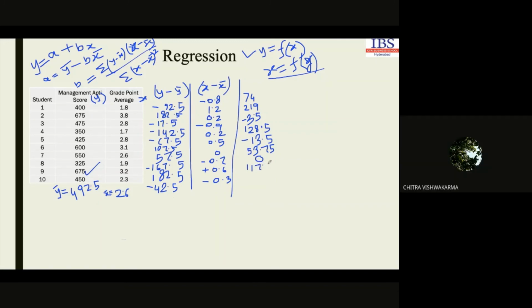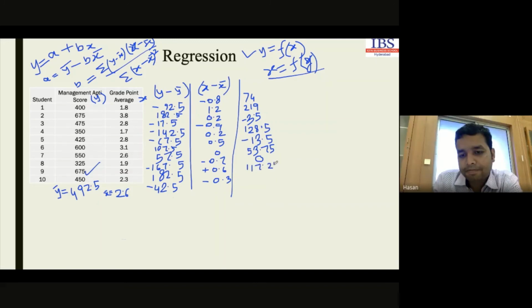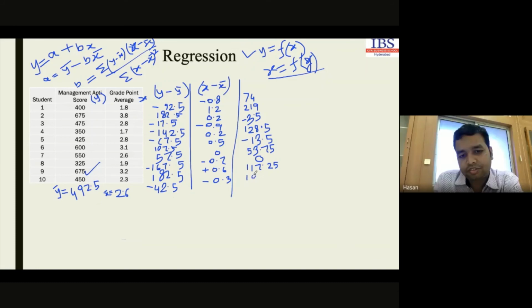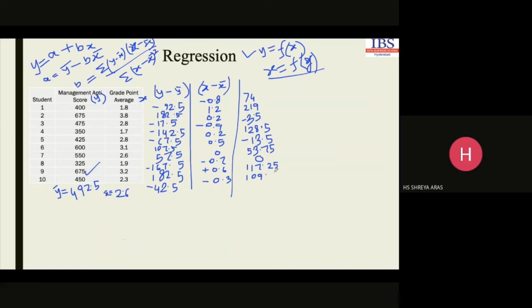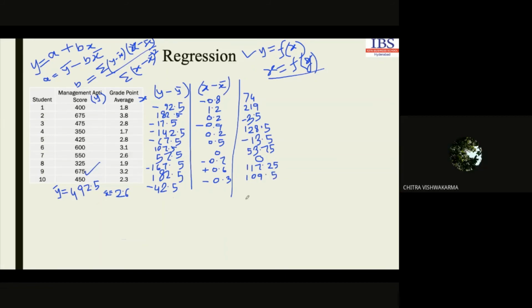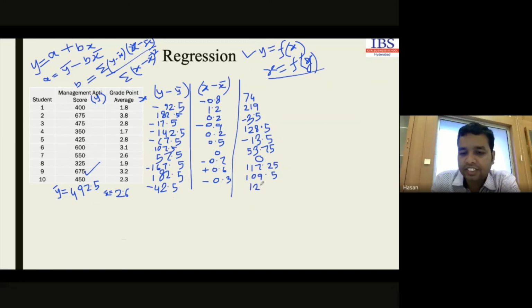7.25. Okay. Next one. 109.5. Right? Yes, sir. And last one. 12.75. Okay, so we got the value here.